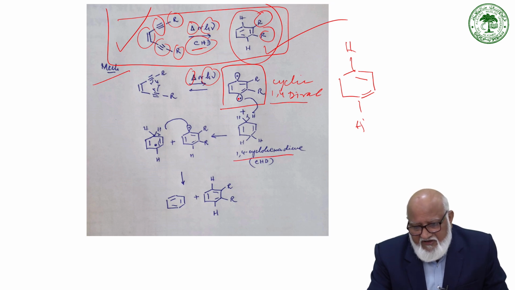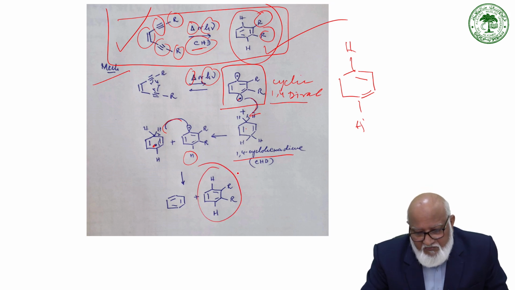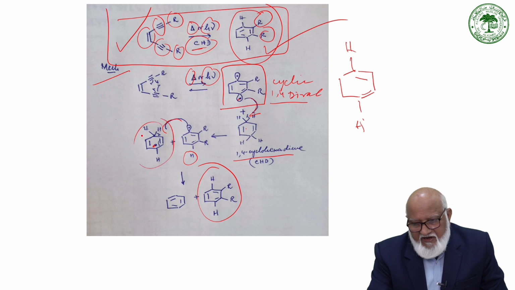See, one of the radicals can abstract a hydrogen atom from this, and then it can once again generate a diradical here, and then, abstracting a proton, it gets this. Then this diradical, this other radical, can abstract another proton to give the fully aromatized product, and then of course the 1,4-dihydrobenzene is converted to benzene.